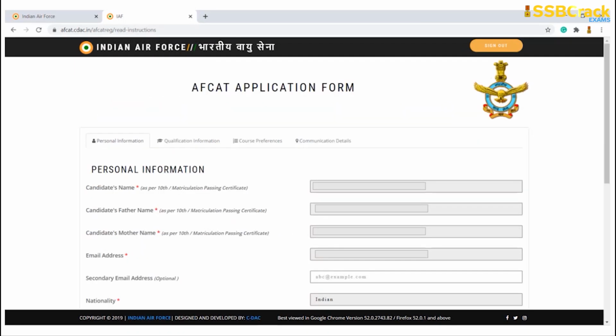Once you click on save and continue, you will be redirected to a personal information page. You will be allowed to write your name, your father's name, your mother's name. I've already told you that you have to write these names absolutely matching your 10th class certificate or matriculation certificate. Type all of your details, your email address, and all of these important things. You can type a secondary email address if you want. It is an optional one.